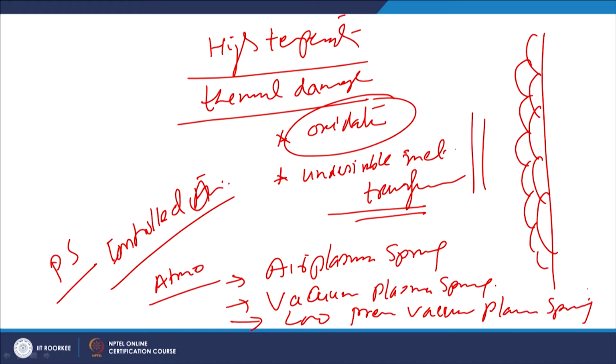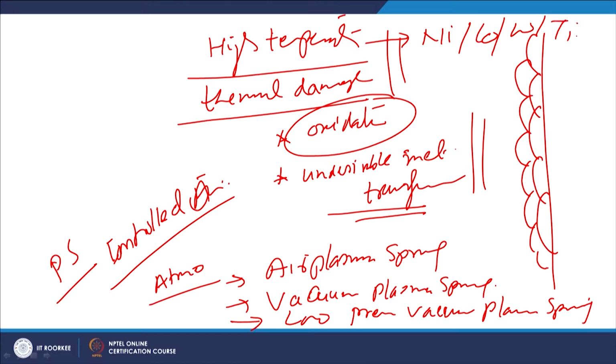So, there are different variants as per the kind of environment in which the spraying is carried out, and plasma spraying is mostly used for high temperature materials because it generates quite high temperature, like nickel, cobalt, tungsten, titanium, etc.